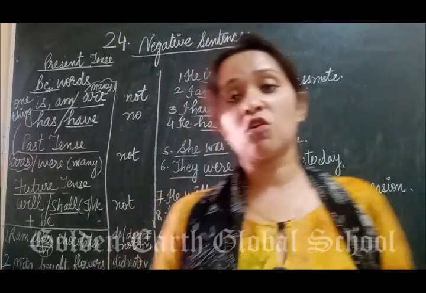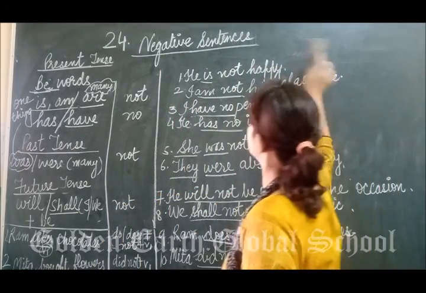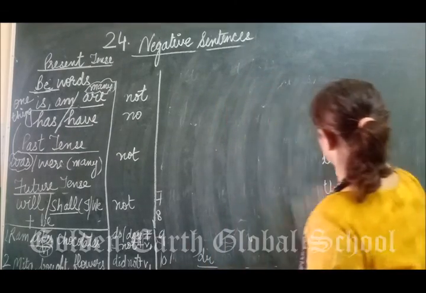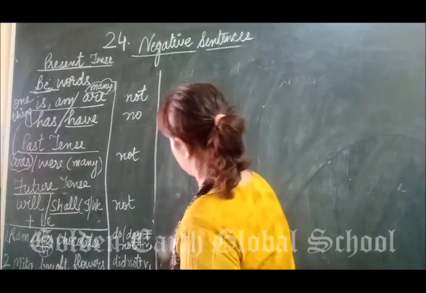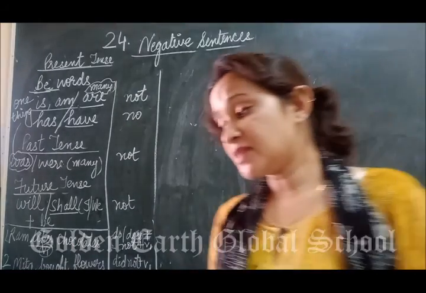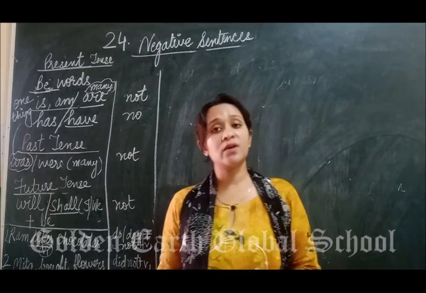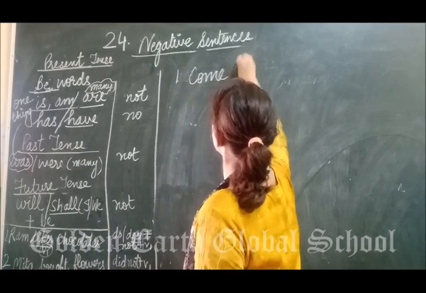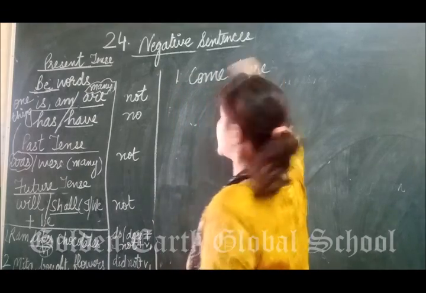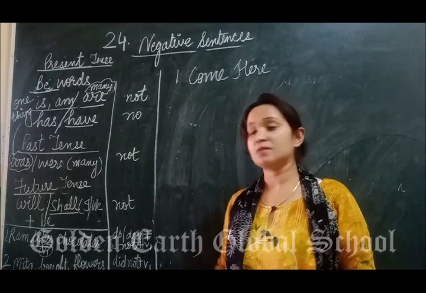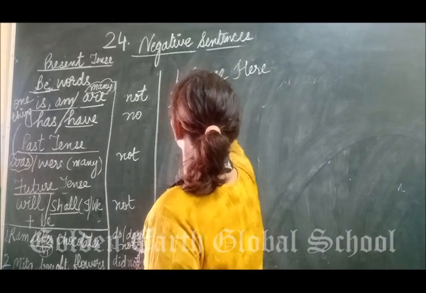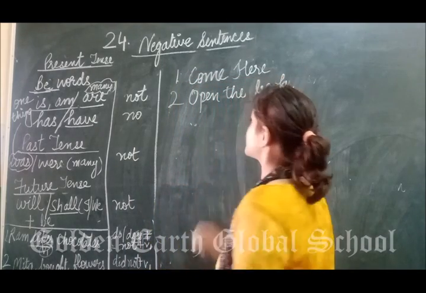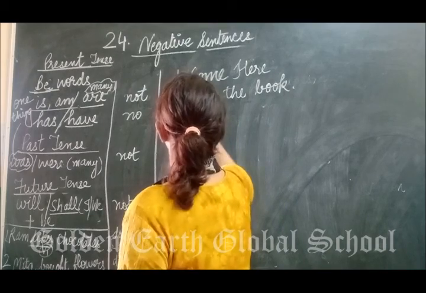Now students, let's talk about imperative sentences. Imperative sentences are the sentences that show a kind of command. For example, come here. Open the book. Go there.